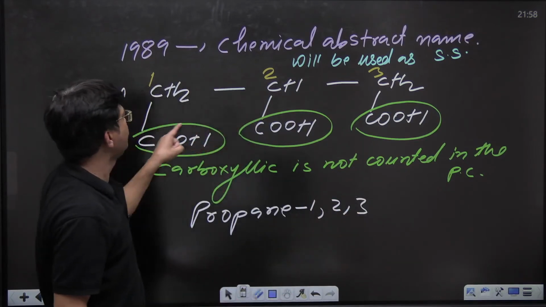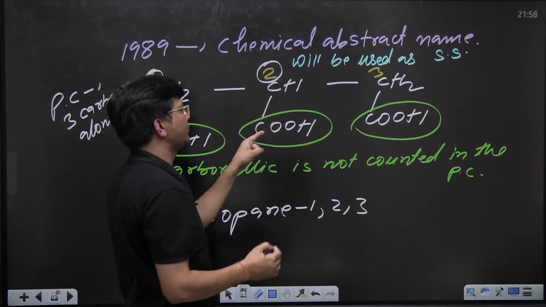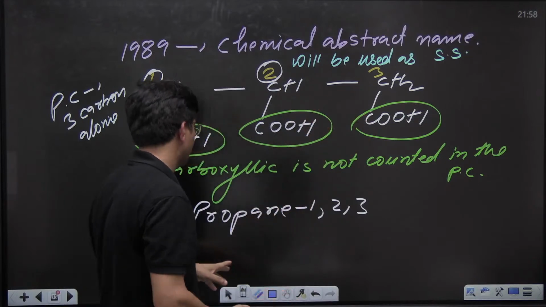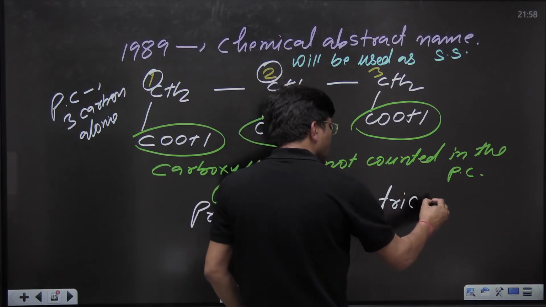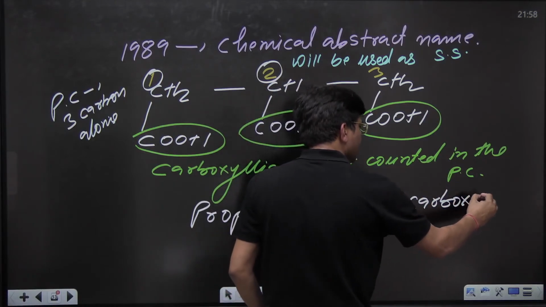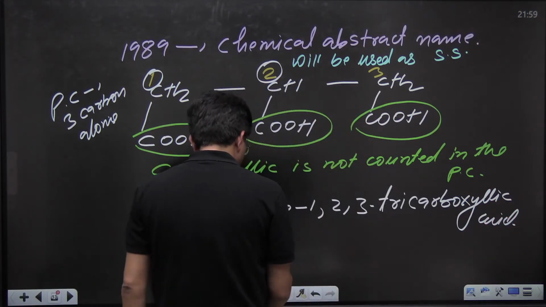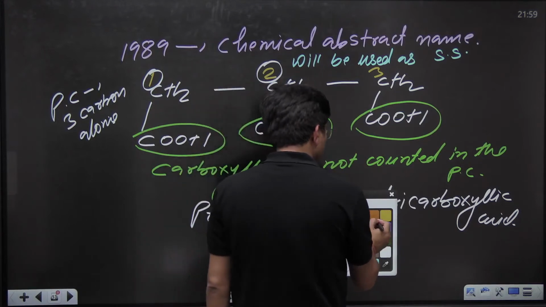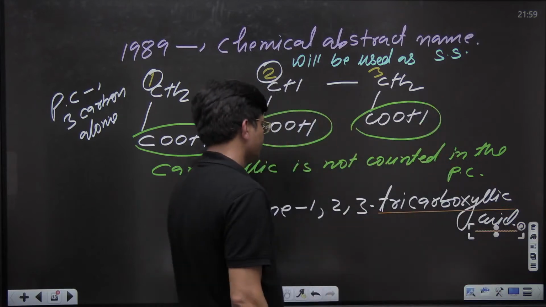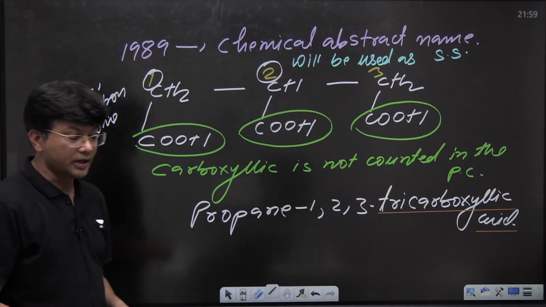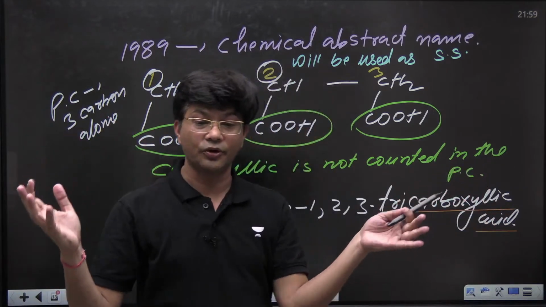Why are they using 1, 2, 3? Because at the first carbon there is COOH, at the second carbon there is COOH, at the third carbon also they are having COOH. Propane 1, 2, 3-tricarboxylic acid. Kids, this carboxylic acid is the chemical abstract name. Now kids, if both names are coming, then definitely the chemical abstract name is going to be the correct IUPAC name.